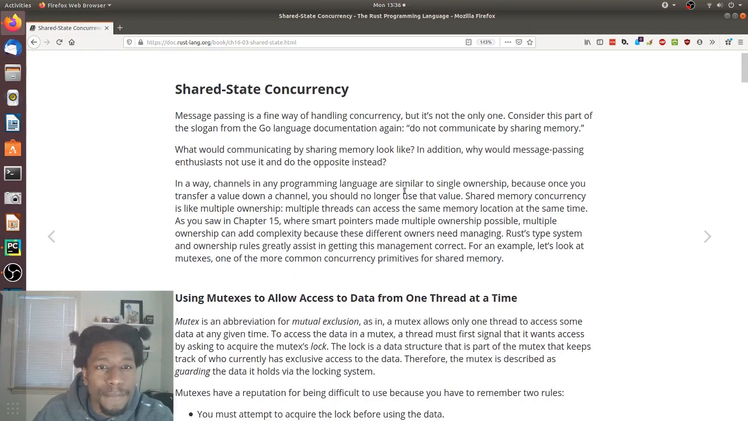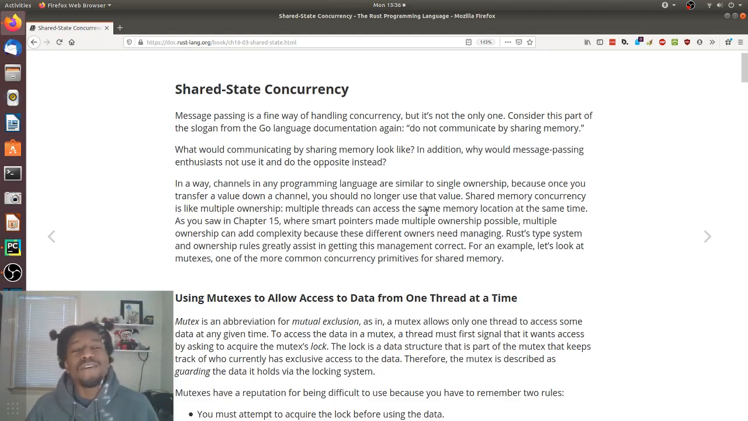Message passing is a fine way of handling concurrency, but it's not the only one. Consider this part of the slogan from the Go language documentation again: Do not communicate by sharing memory. What would communicating by sharing memory look like? In addition, why would message passing enthusiasts not use it and do the opposite instead?